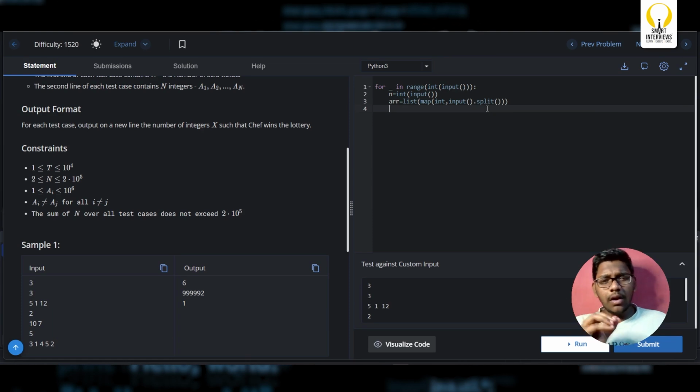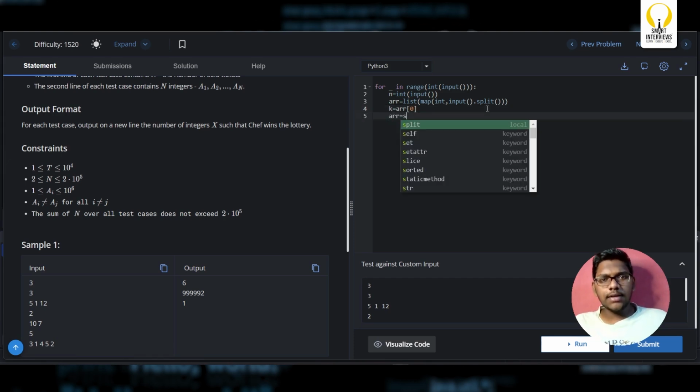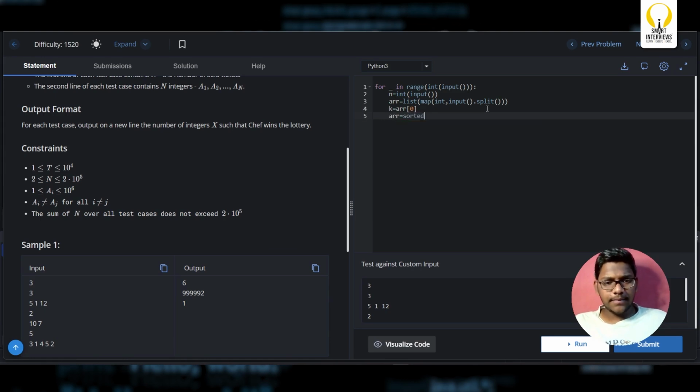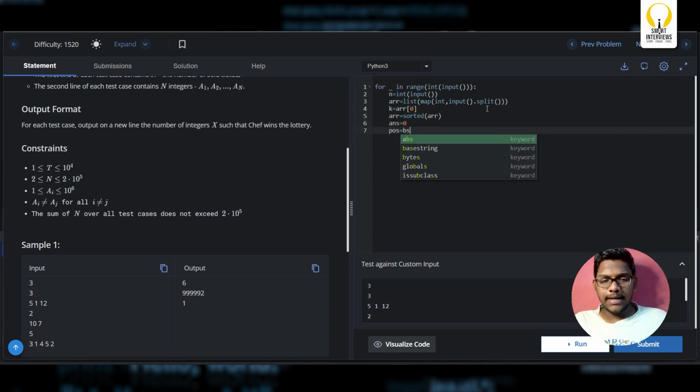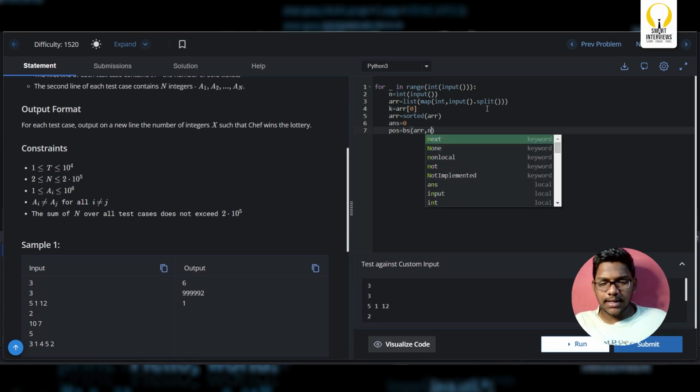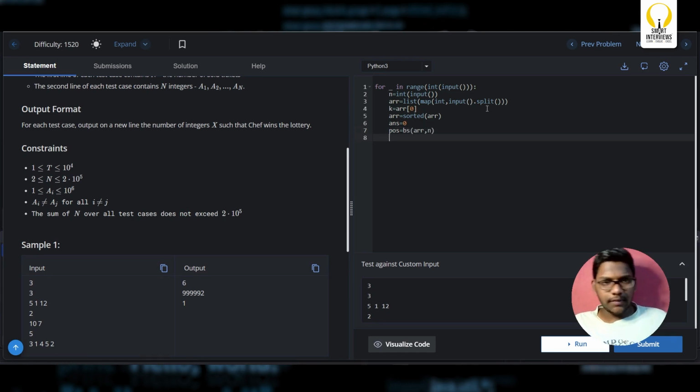And now what's the first step that we did? You have to first store the k value, which is array of 0. Now I can simply sort the array. So k equal to sorted of array. No, I'll first consider answer as 0. No, sorry. What should I do? I should first get the position from binary search. I should implement a binary search and I'll somehow get the index of it.